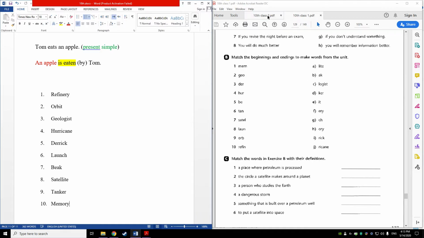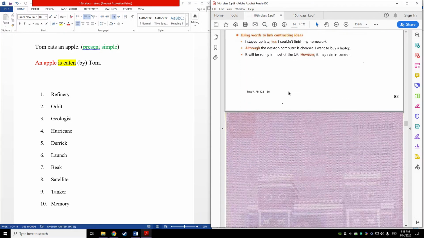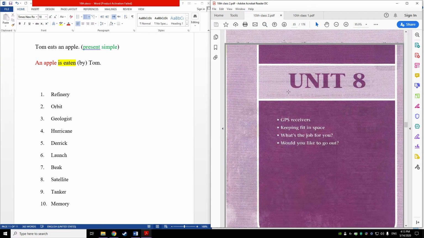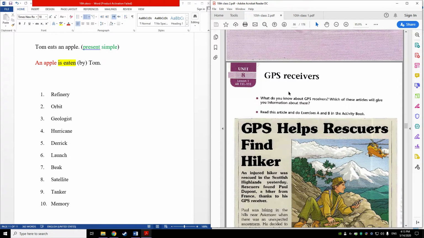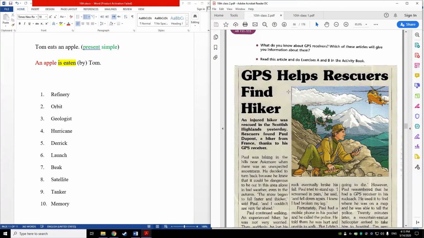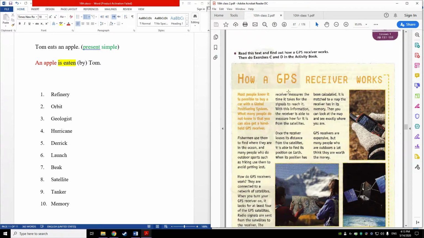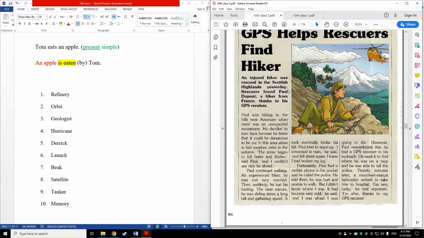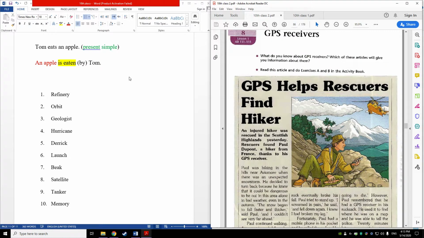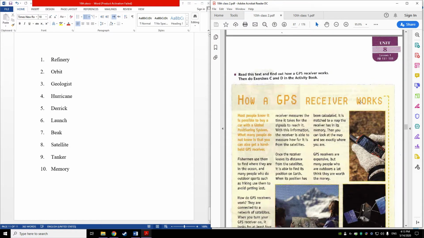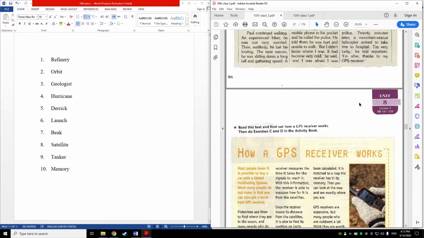Now we move on to unit 8, and I have something to start with, which is GPS receivers. So we have two texts here, or two small articles about GPS. We will read them and see what we are talking about here. First of all we need to know what GPS is.